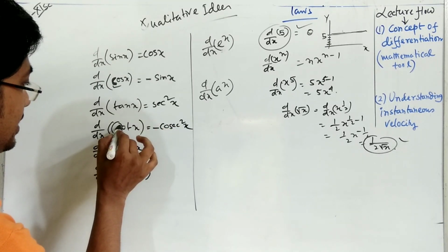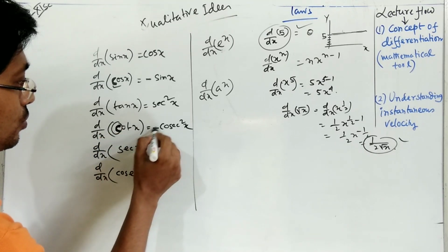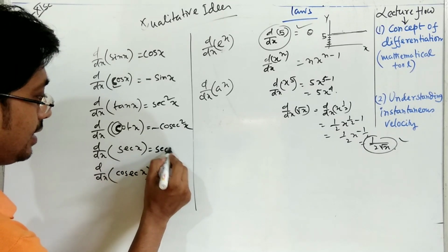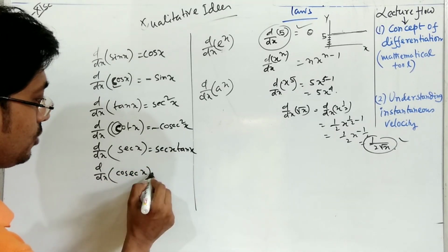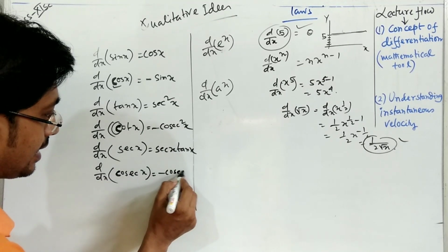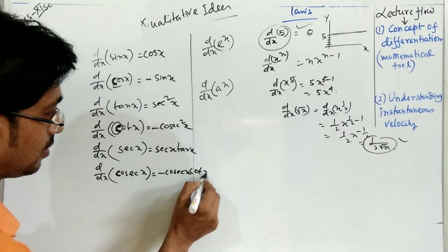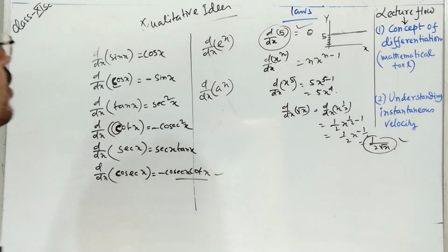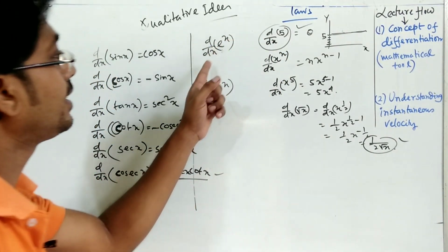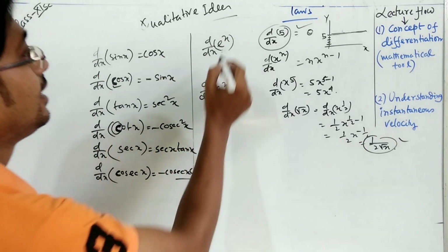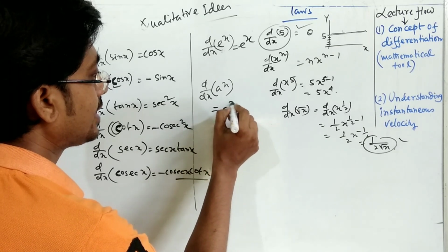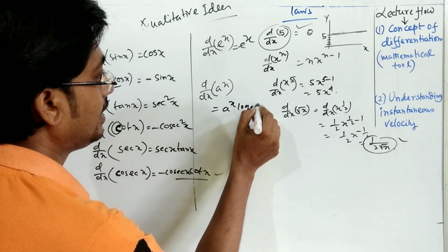The c term is here, so the minus sign appears. Sec x gives sec x tan x, and cosec x gives minus cosec x cot x, again minus for the c term. And for d by dx of e to the power x, the derivative of e to the power x with respect to x is nothing but e to the power x. And for a to the power x it will be a to the power x log e a.